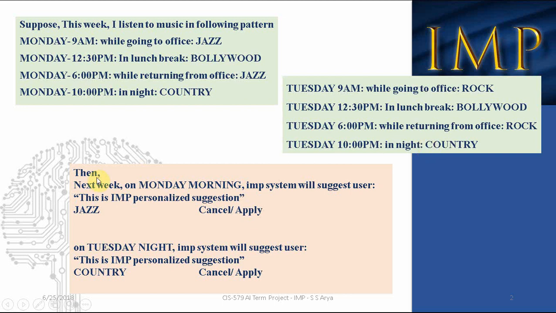So the next week, if I ask the system on Monday morning what is the best suggestion for me, the system says this is the IMP personalized suggestion: jazz. The system is inferring that last Monday morning I listened to jazz, so usually on Monday mornings I listen to the jazz genre. If I click on apply, it loads the jazz playlist. If I cancel, it continues what it was doing.